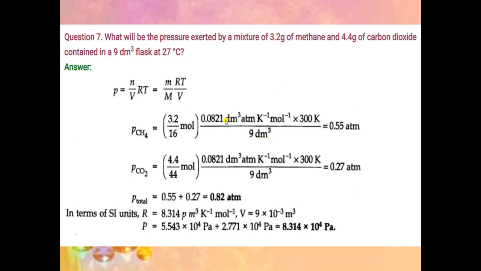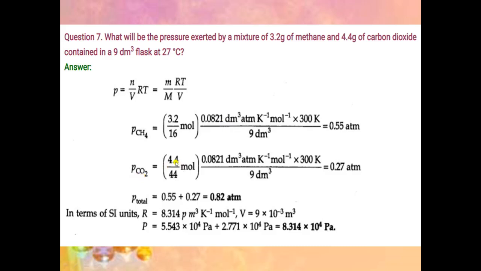Now, the gas constant has different values depending on the units of pressure and volume. Here, the unit of pressure is atmosphere and volume is decimeter cube, so you will use the value of R as 0.0821. In the same way, you will find the pressure for carbon dioxide.